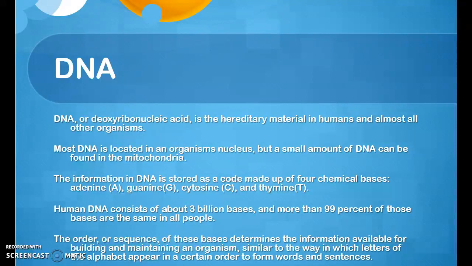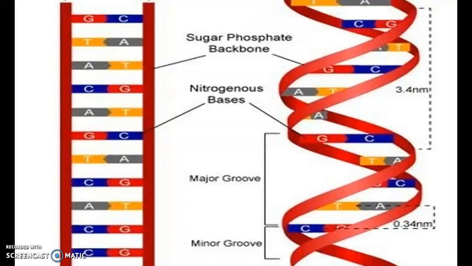Human DNA consists of about 3 billion bases, and more than 99% of those bases are the same in all people. The order or sequence of these bases determines the information available for building and maintaining an organism, similar to the way in which letters of the alphabet appear in a certain order to form words and sentences. And this is a picture of DNA structure.